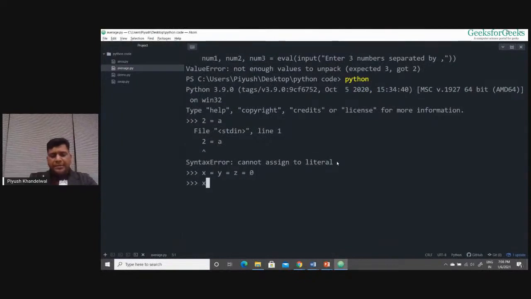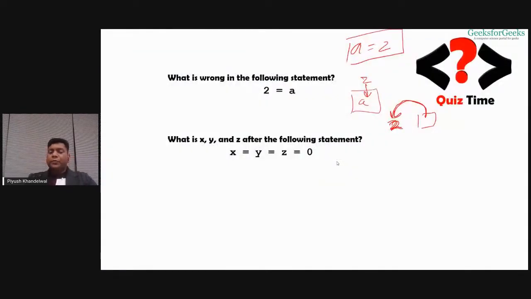Now if I print X, it will have value 0. Now if I print Y, it will have value 0, and Z will also have value 0. So all the variables will have value 0. Whenever you want to initialize multiple variables with different values, you can use multiple assignment, and you can use this simultaneous assignment or the shortcut when you want to initialize multiple variables with the same value. Okay.